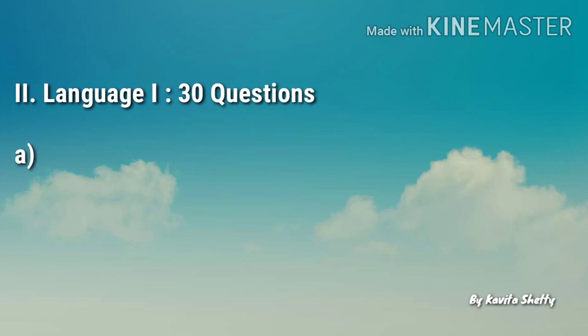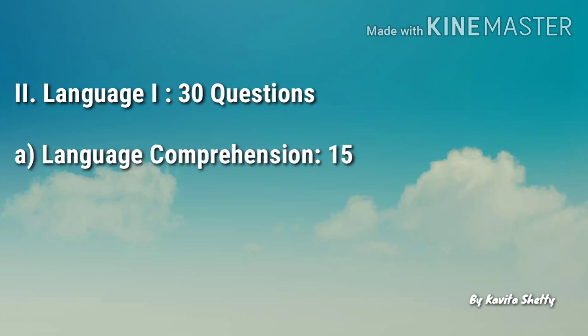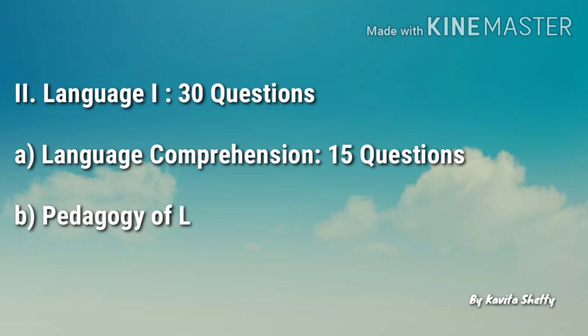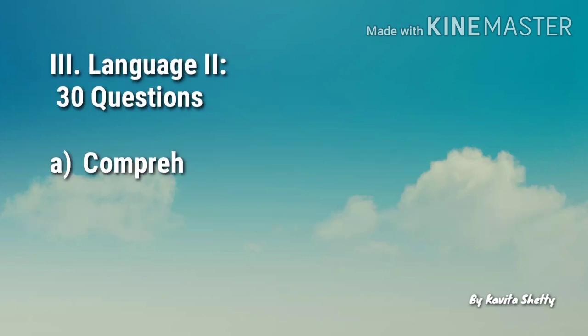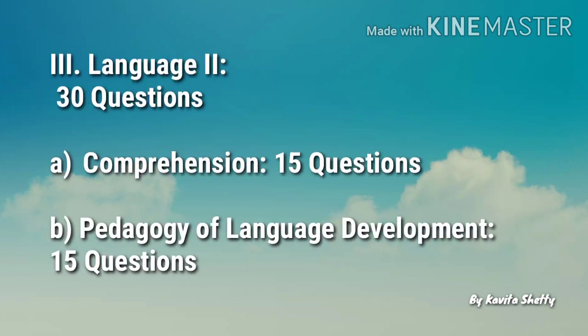Now the second section is language first and it includes 30 questions. 15 questions is for language comprehension. So there will be some unseen passages you need to read, and two passages out of which one prose or drama and one poem with questions on the comprehension, grammar and verbal activity will be there. And the second subtopic is pedagogy of language development. So there will be some principles of language teaching, learning and acquisition, role of listening and speaking, functions of language, and how children use it as tool.